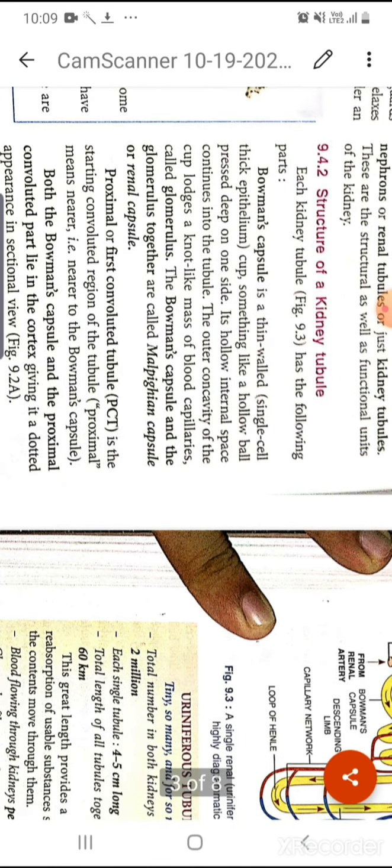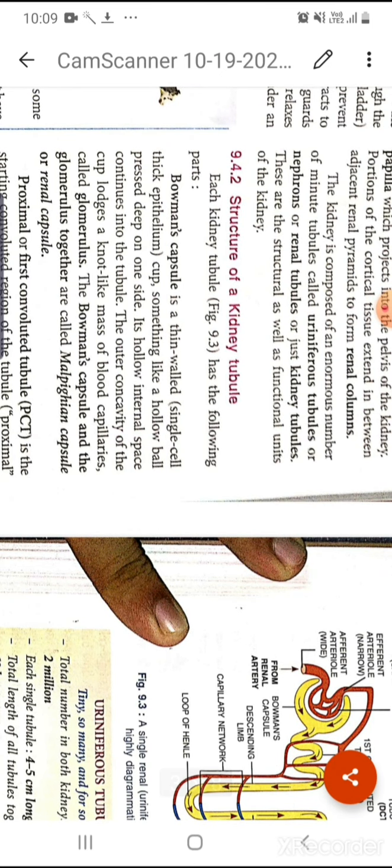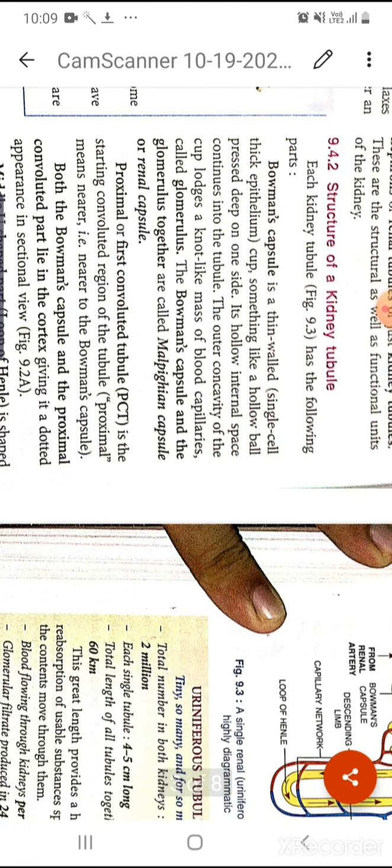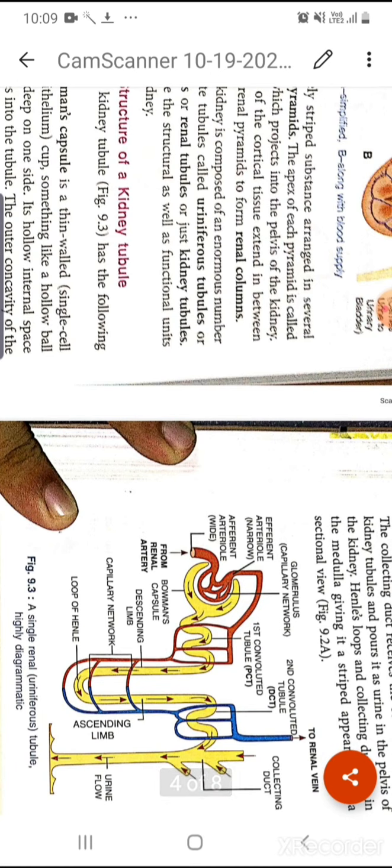Okay, so the Bowman's capsule is a thin-walled cup-like structure, something like a hollow ball that is pressed deep on one side, because you can see in the diagram the middle portion is quite deeper. So its hollow internal space continues into the tubule, and the outer cavity of the cup has a knot of capillaries, which is known as the glomerulus. Okay, you can see here in this cup-shaped structure a lot of knot-like structures or capillaries are there. These are actually the glomerulus.